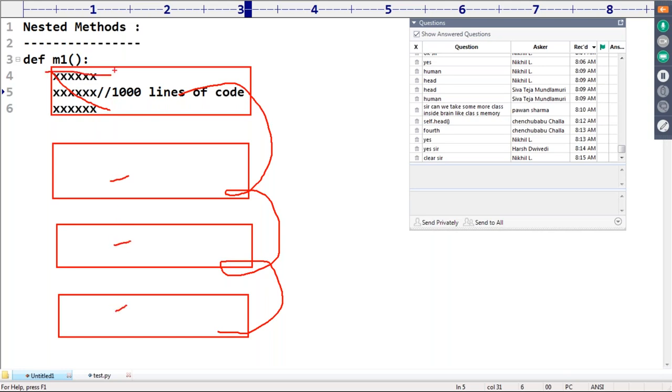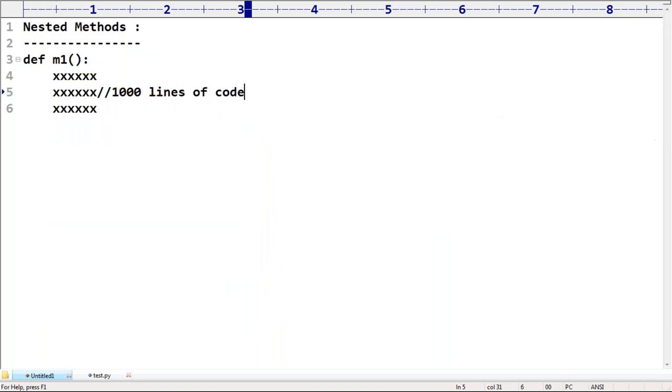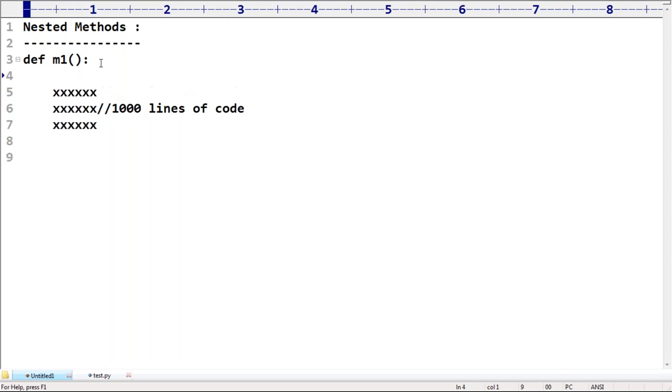we can take as a separate method M2, this total code as a separate method M2 inside M1 only, and just call M2 instead of writing those 1000 lines of code every time. Are you getting that? So inside a method, if any functionality is repeatedly required, I take that functionality inside another method, and I can call that method multiple times based on our requirements. Very simple. This is what I'm expecting.